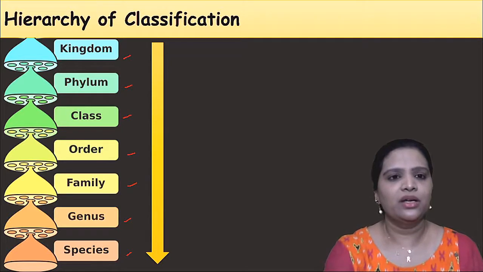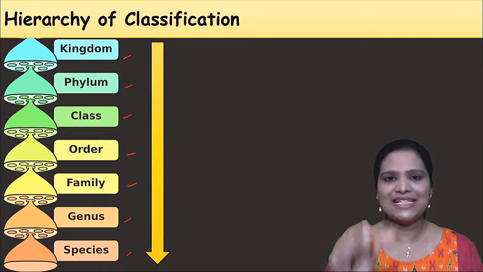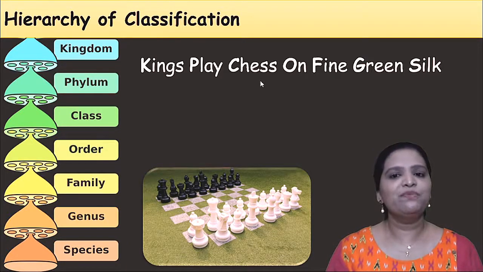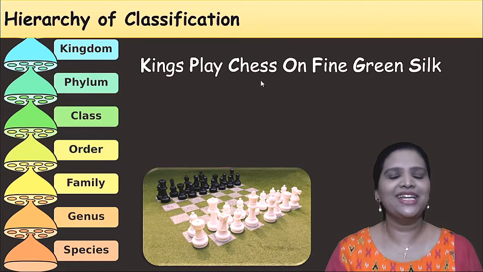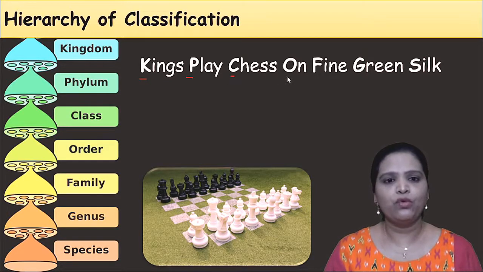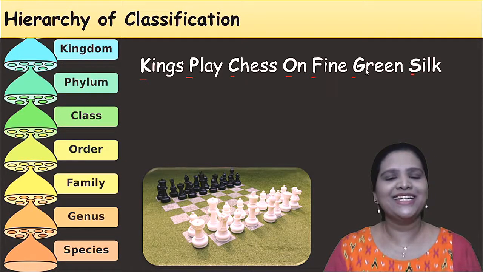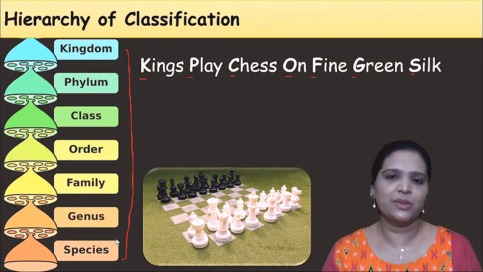Okay. Right. So, in order to remember these 7 levels, you have a mnemonic: Kings play chess on fine green silk. Here K stands for kingdom, P for phylum, C for class, O for order, F for family, G for genus and S for species. Kings play chess on fine green silk. This is the mnemonic for your hierarchy of classification.